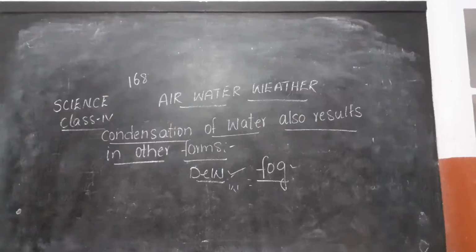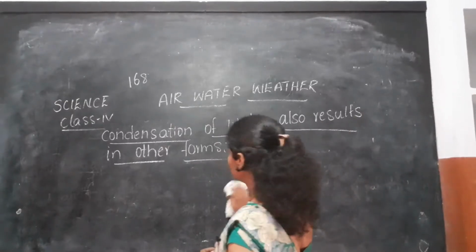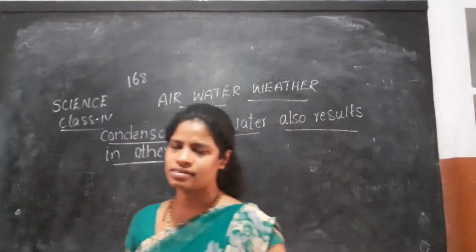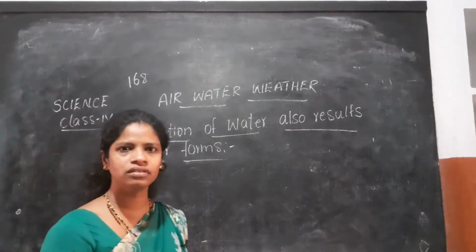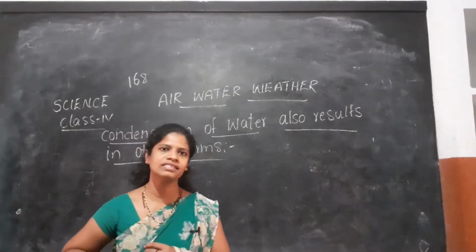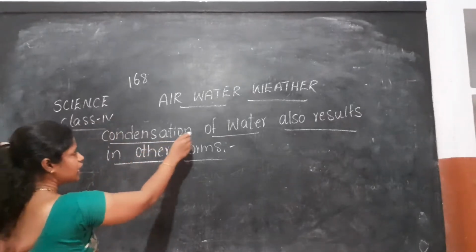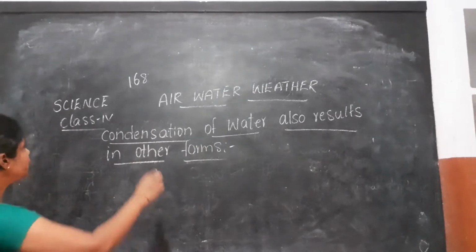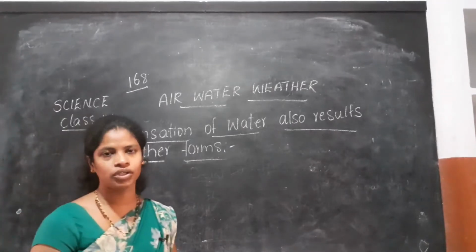Good morning students. In our last class we already learnt what is condensation. What is condensation students? The process of changing water vapor into water is called condensation. Okay, so in today's class we are going to learn the condensation of water also results in other forms. Look at page number 168 from your second term science book.